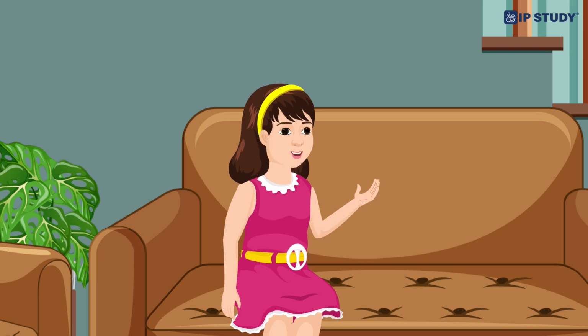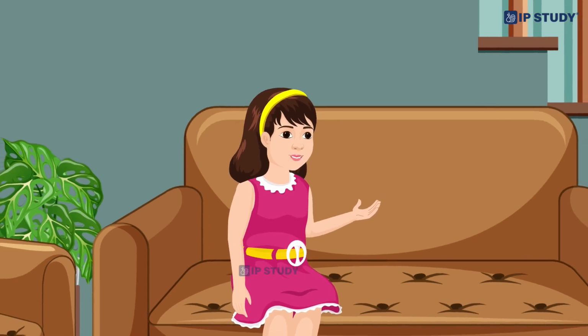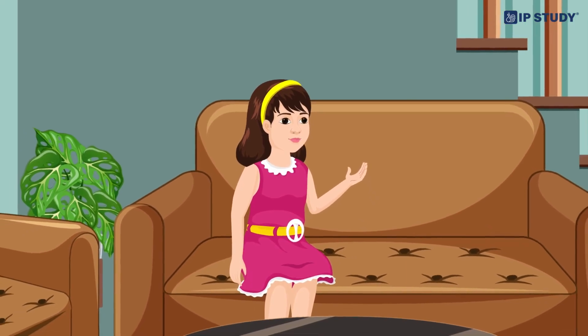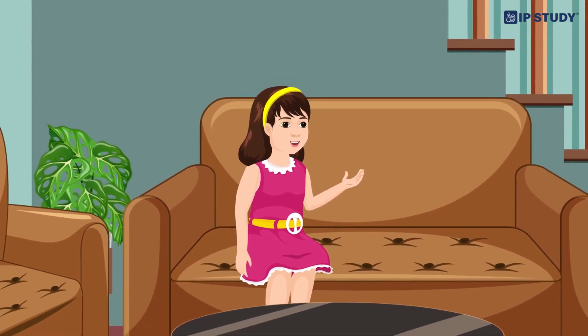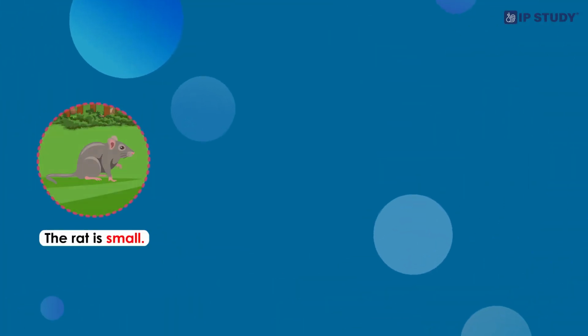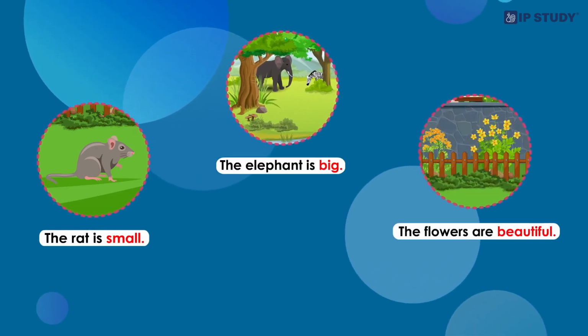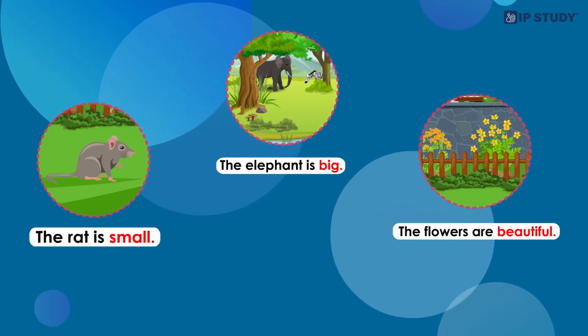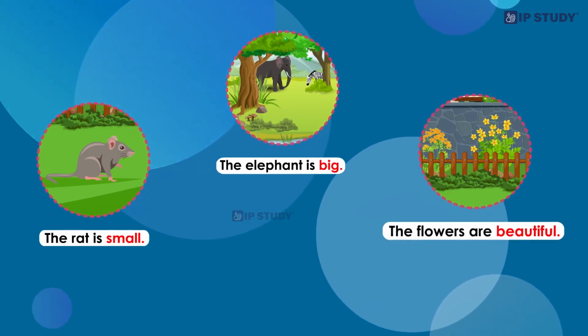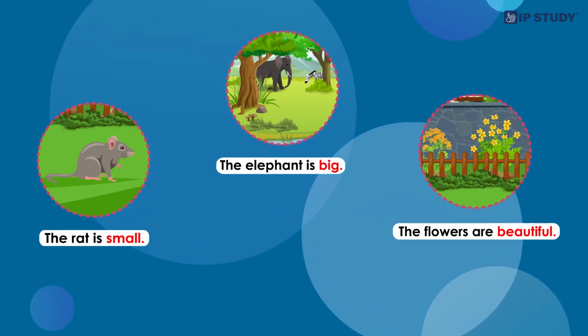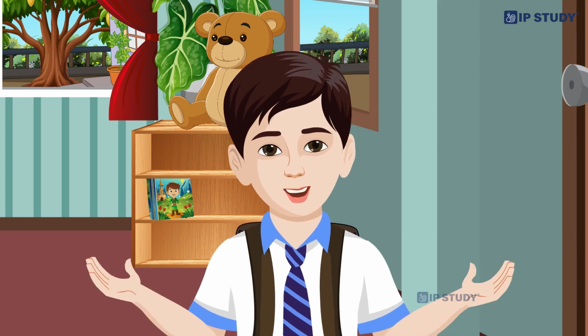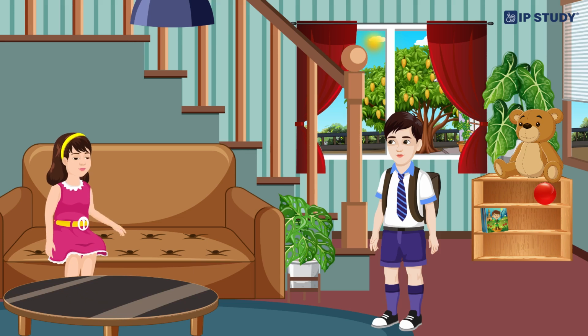Okay, let me explain. When we use some words to explain more about a naming word, these words are called describing words. For example, the rat is small, the elephant is big, and the flowers are beautiful. Here, small, big, and beautiful are describing words. Oh, this is very interesting.